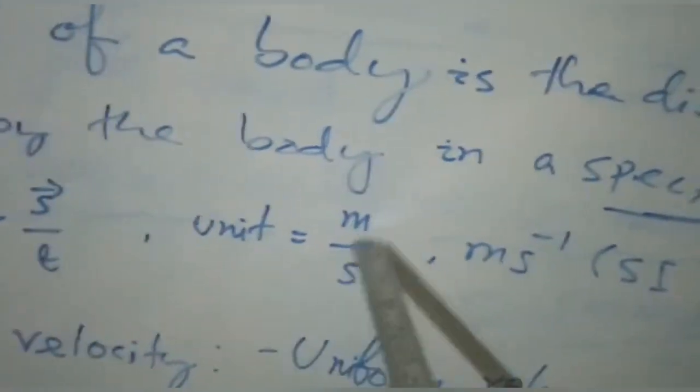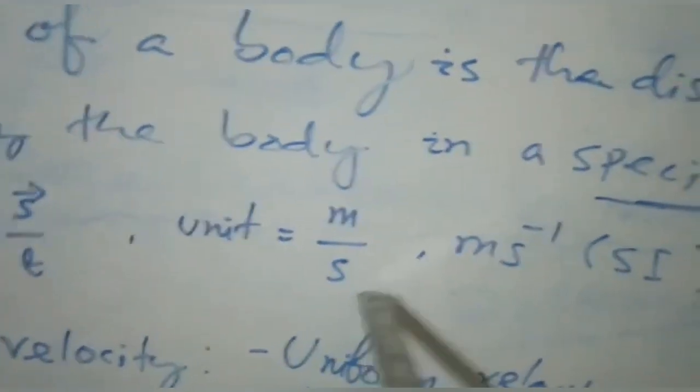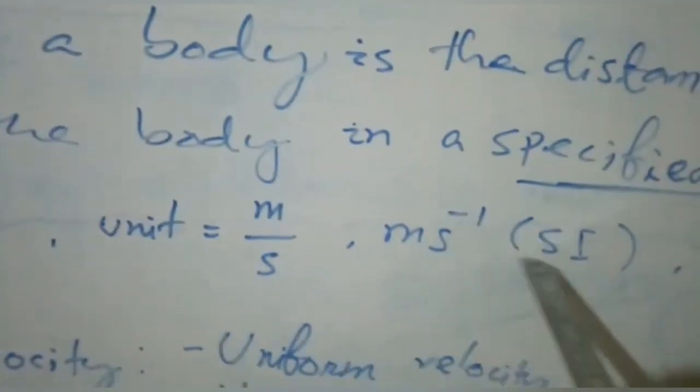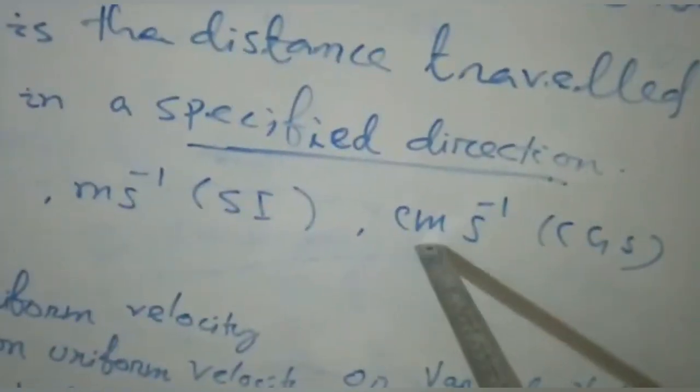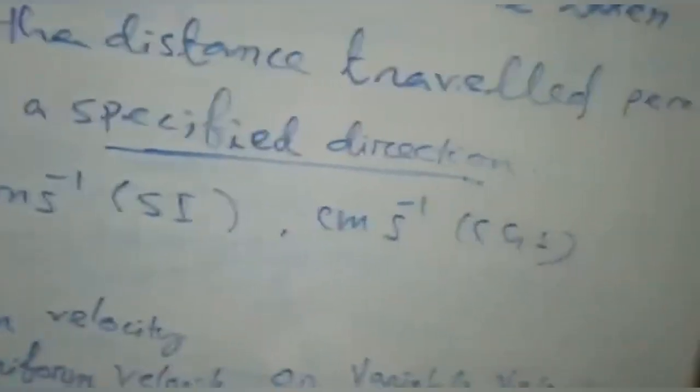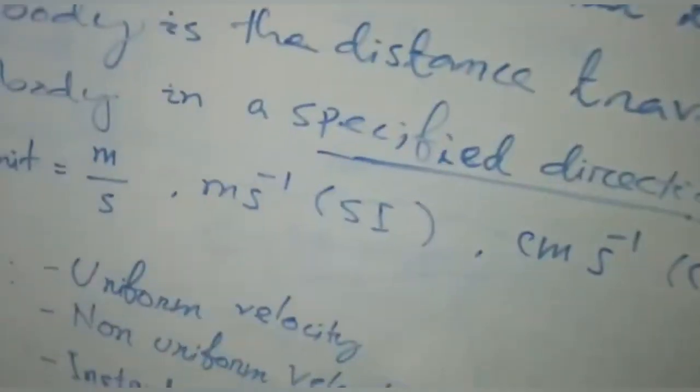Its units are meter per second, or meter second to the power -1, for the SI unit, and for the CGS unit you can find centimeter second to the power -1. This is the CGS unit and that is the SI unit.